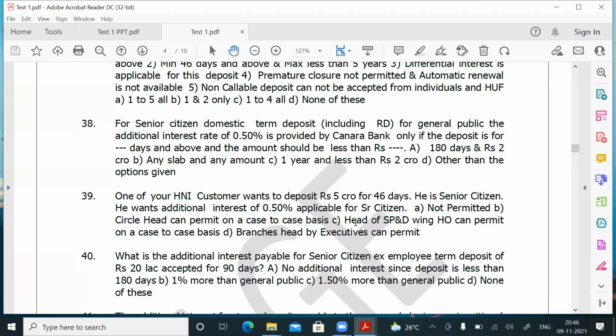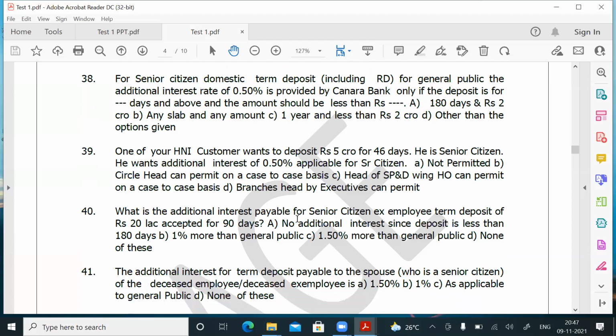These circulars you should be thorough with, so that you can answer any type of question. What I have given in the beginning on the top, those circulars you should be thorough with. For question number 39, the answer is C.